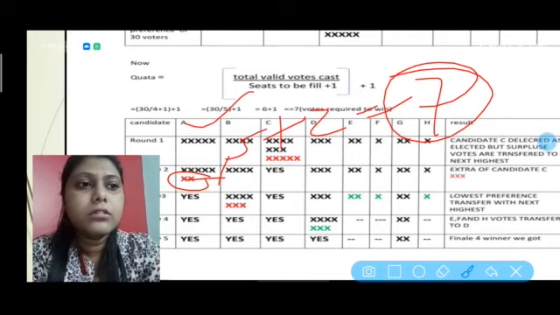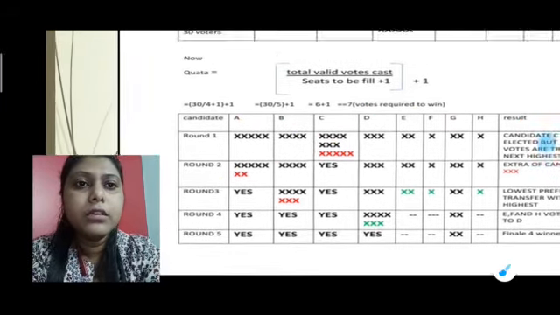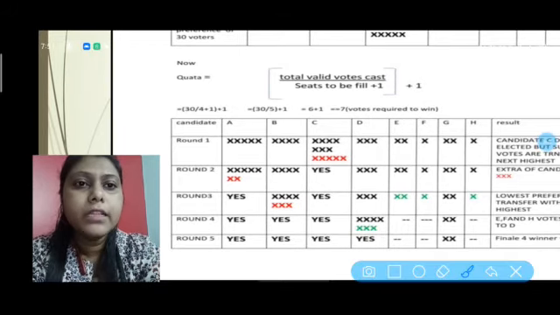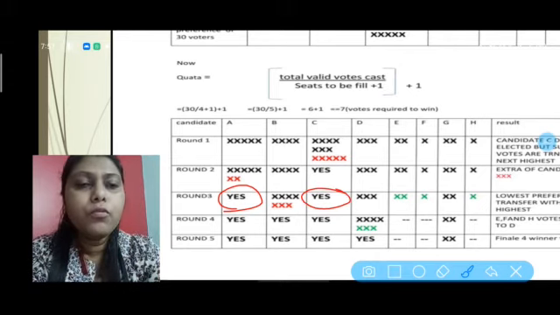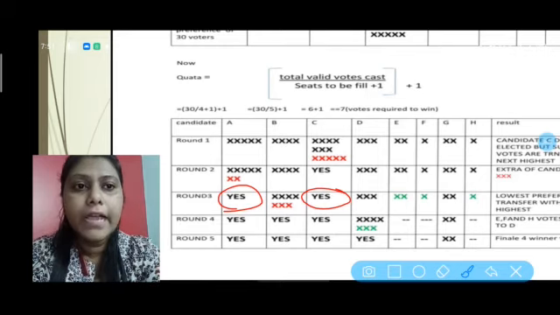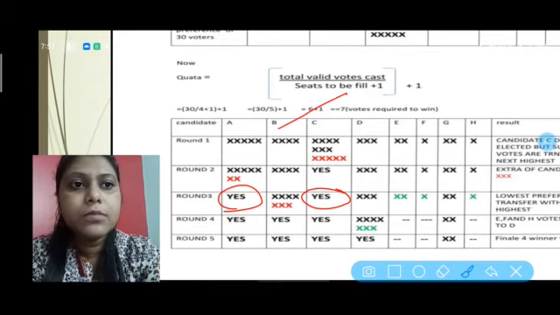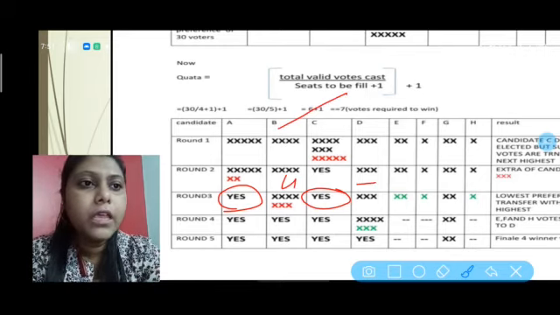So come to the third round. In the third round we already have 2 winners, A and C. So now we need 2 more winners. Now which one is the third highest? B is the third highest because it has 4, and the others have 3, 2, 1.